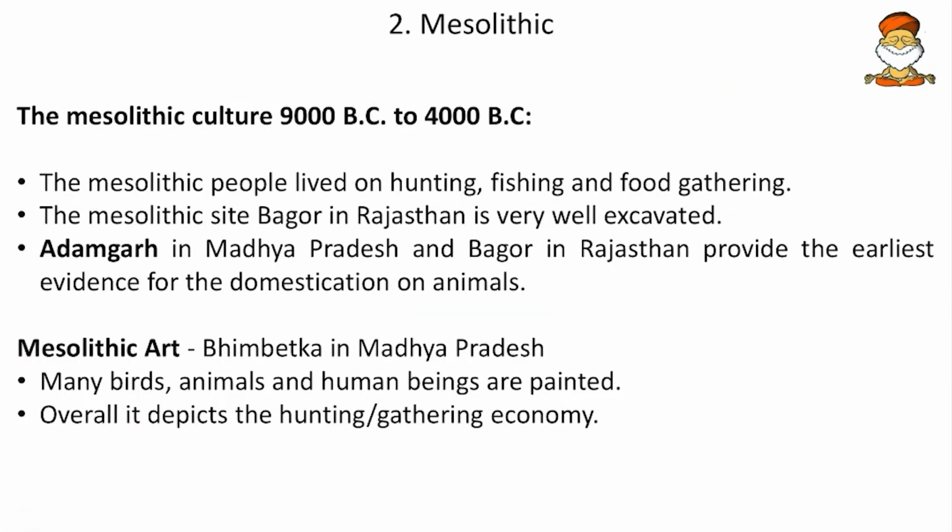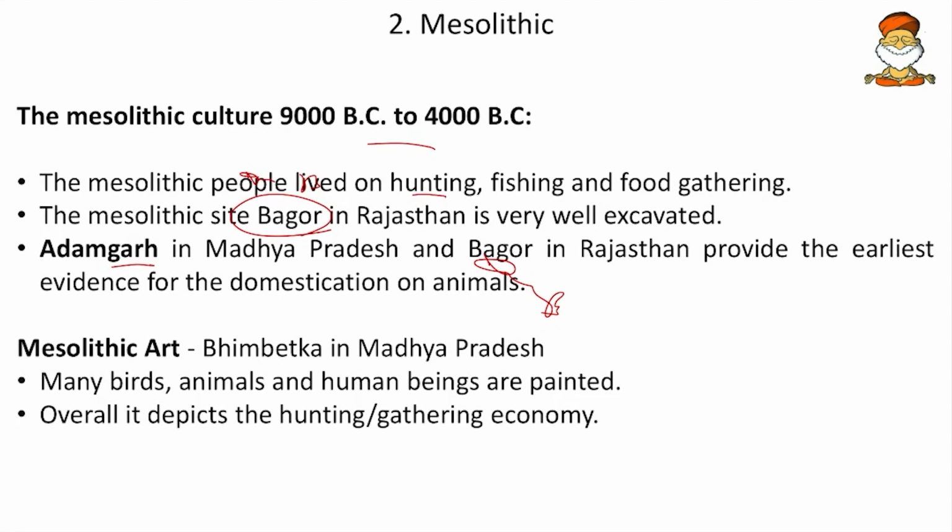Mesolithic age. The Mesolithic culture was from 9000 to 4000 BC, so now the time duration is just 5000 years. The Mesolithic people lived on hunting, fishing and food gathering. The Mesolithic site Bagor in Rajasthan is very well excavated, so mark this as important. Then Adamgarh in Madhya Pradesh and Bagor in Rajasthan provide the earliest evidence of domestication of animals. So mark it as important, Bagor and Adamgarh.